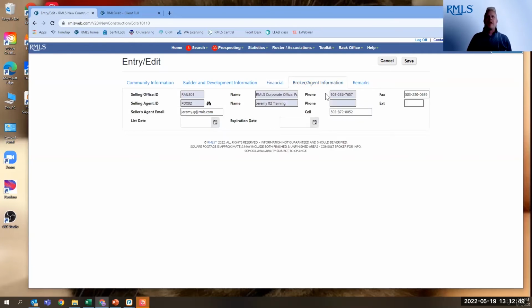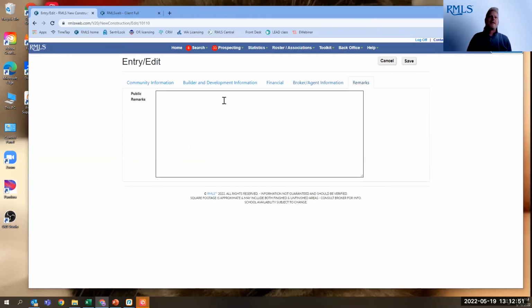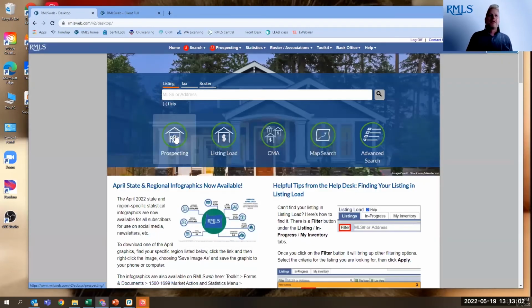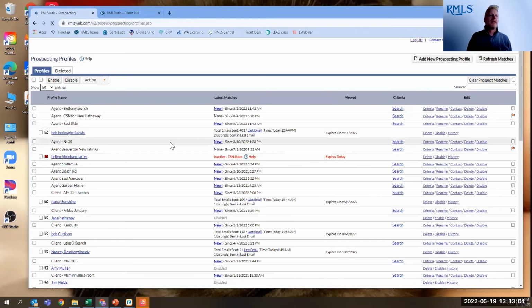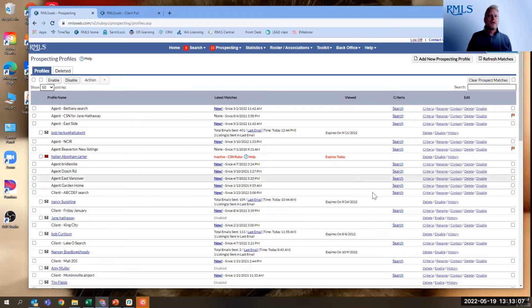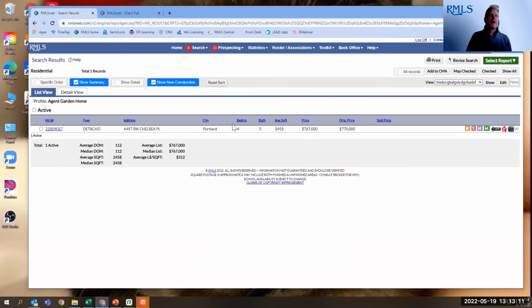And of course, we've got the broker agent information and the remarks. And again, it says public remarks, but these NCIs only live on RMLS Web. So where do they live? What is the benefit of these? Well, let's go into a search really quickly here so we can see where they live. And let's just go over here to, let's say this garden home search and see what comes up.